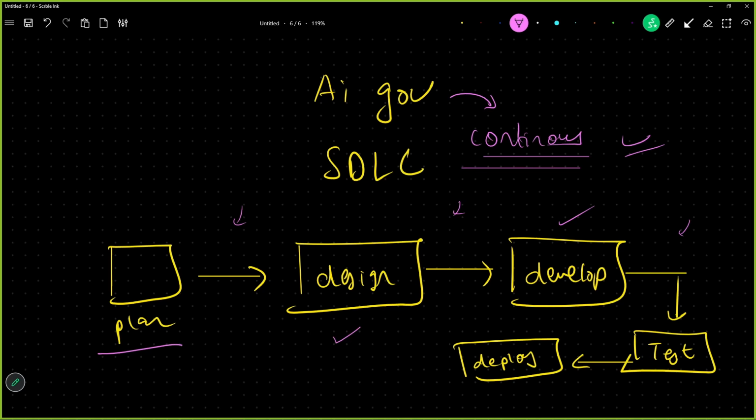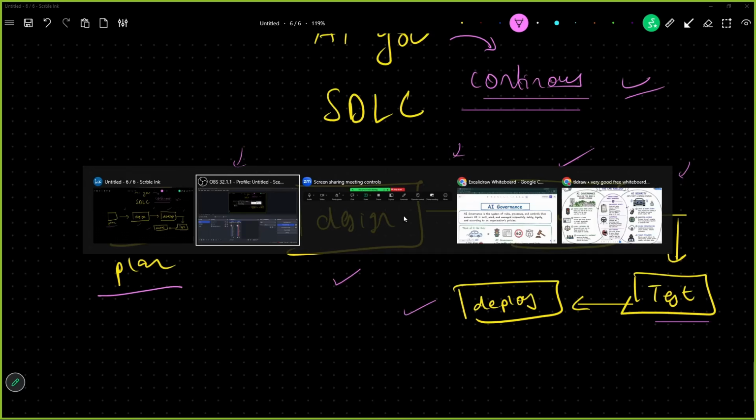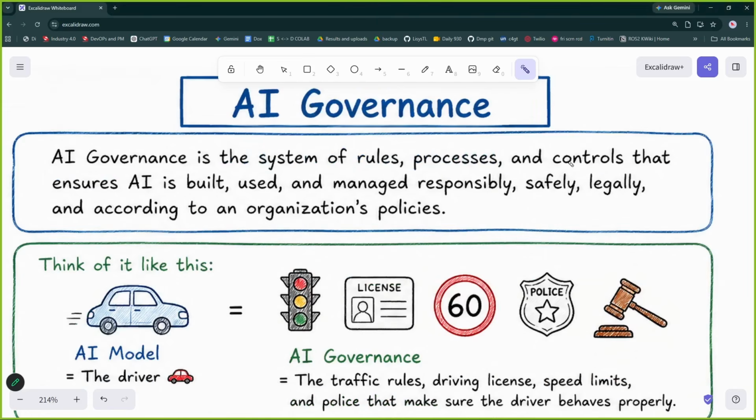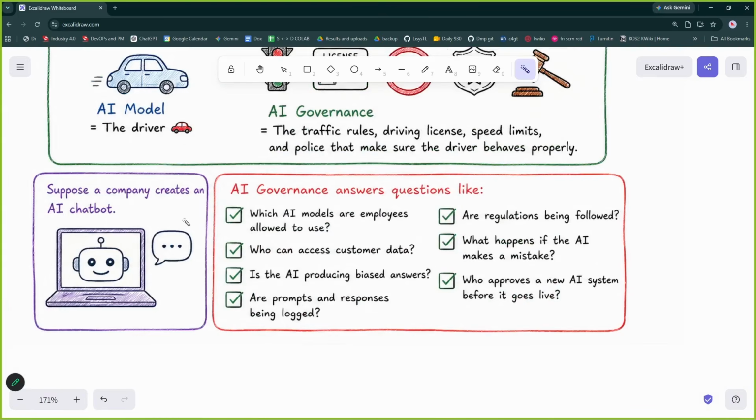We have to plan a product keeping the rules and regulations in mind, and deploy as well as test as well. So AI governance is an ongoing process of any software development lifecycle, may it be AI or may it be simple software development. All right, this is the most important part to understand. Now we'll understand more things about it. Okay, so ongoing process, we very well understand this.